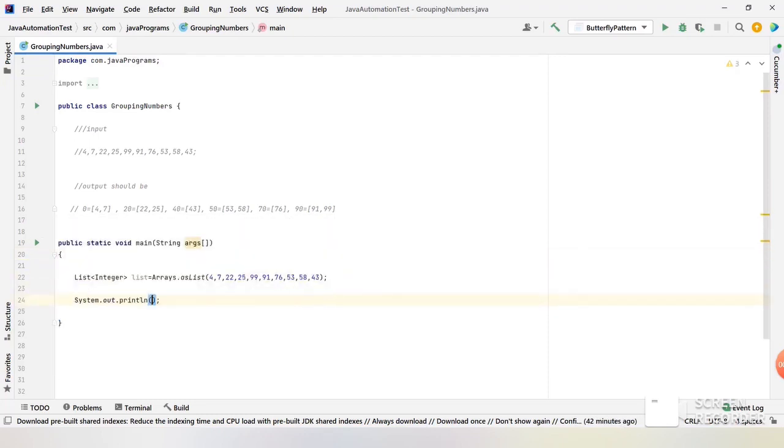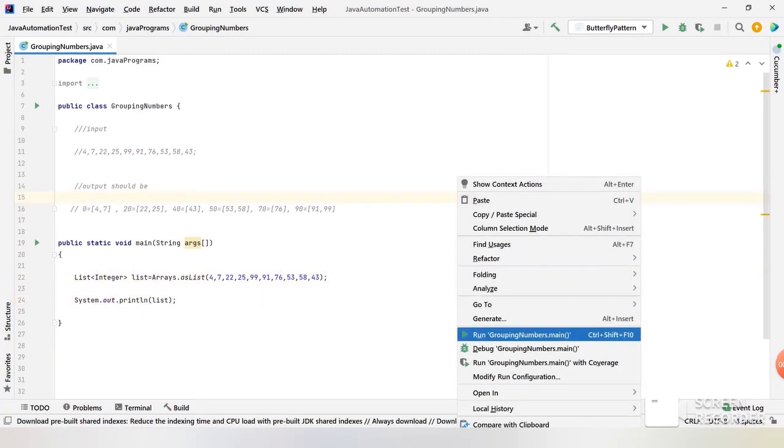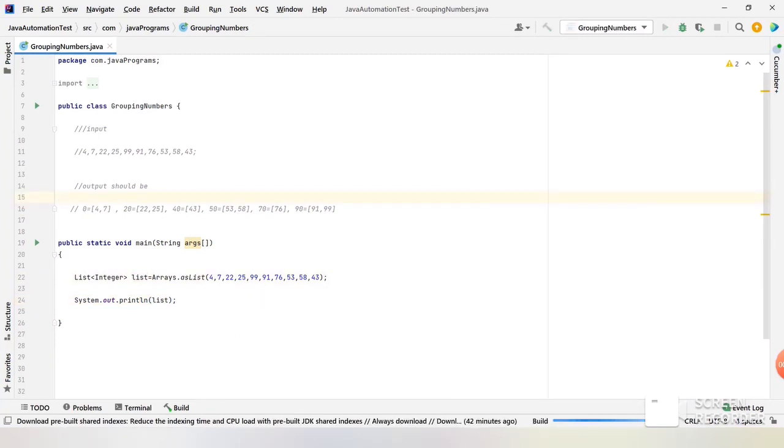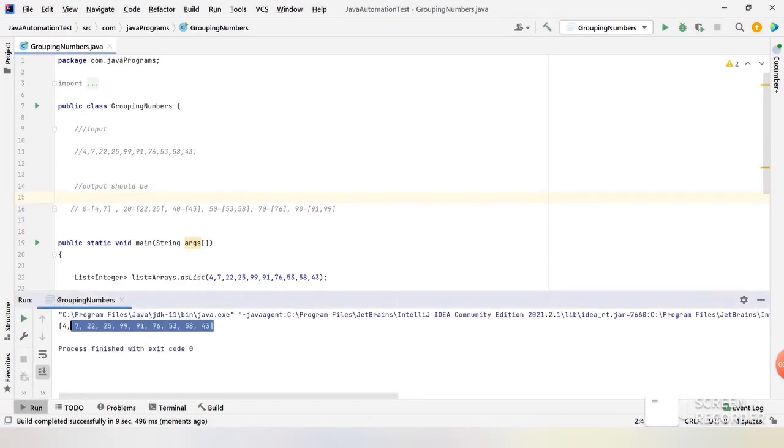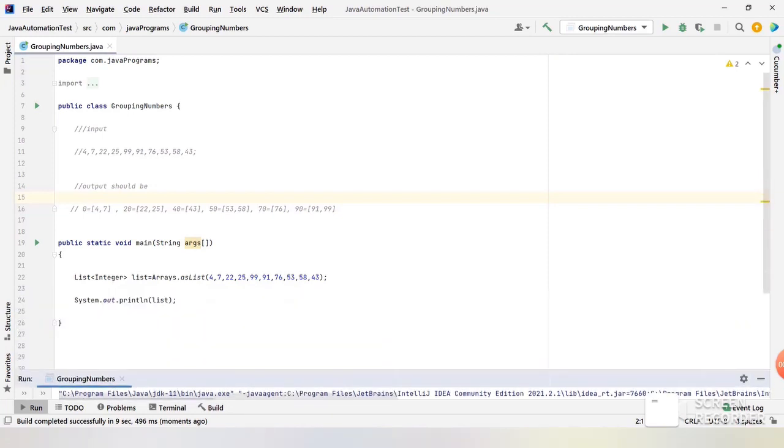Let me print this and show you whether these are converted into a list or not. Let me run this program. It is building the project and will now print the list in the console. If you see, yes, we have successfully converted all the members to a list using the Arrays.asList method. Now we're going to use this list.